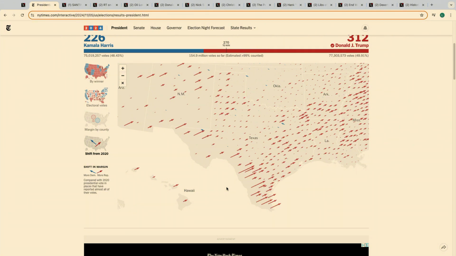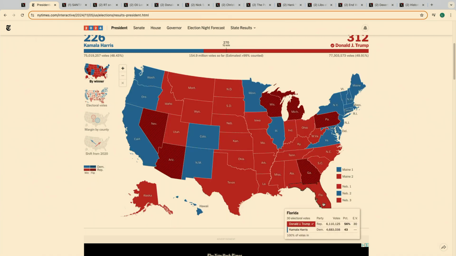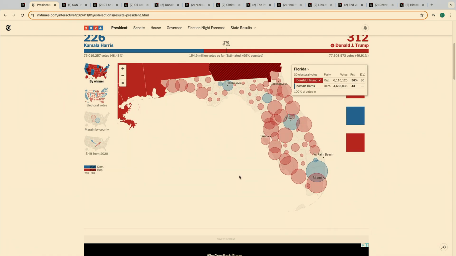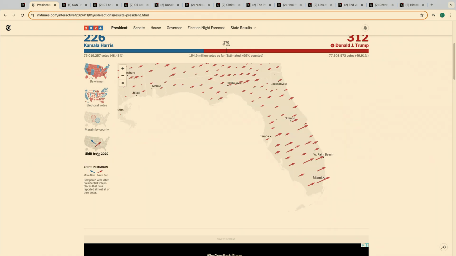But if you want to pull up Florida, this is something really interesting. Miami, if you pull this up and click the shift from 2020 as well, and go to Miami-Dade, you'll see it all the way at the bottom right. 19-point shift towards Donald Trump from the last cycle. And he won it by 11 points, guys. I said he was going to win it by like 8 or 9, and he won it by a whopping 11 points this cycle. That's an insane shift. But again, this has to do with the Hispanic vote really moving in his favor.